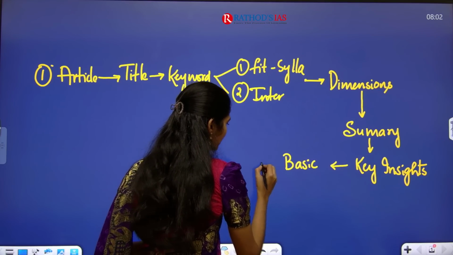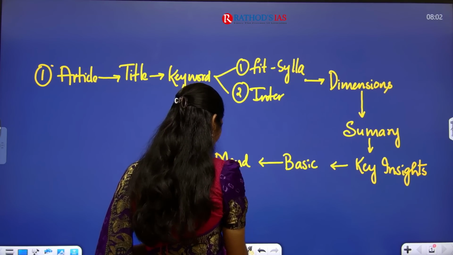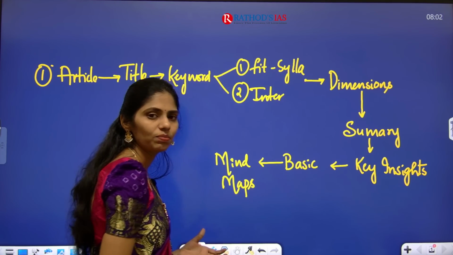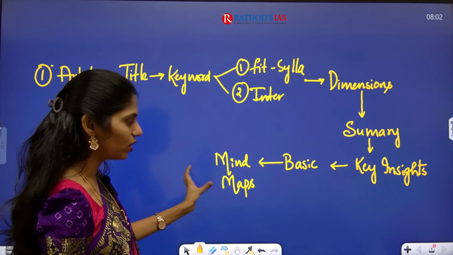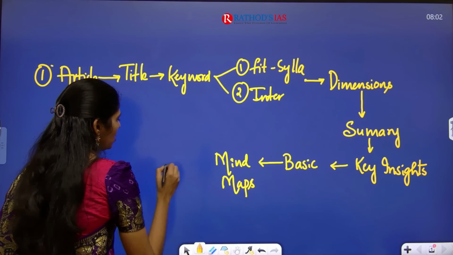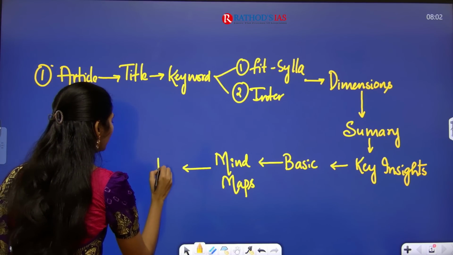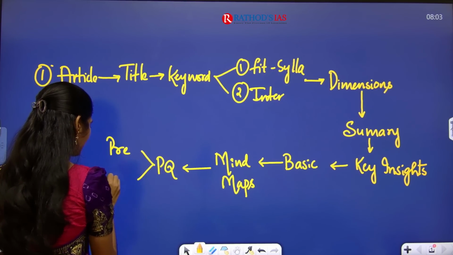After seeing this static part, I am going to give you some mind maps. Whenever you are writing any mains question, these mind maps play a very important role. You can write the content in a concise way by using these mind maps. I am also going to give you practice questions of both prelims and mains.